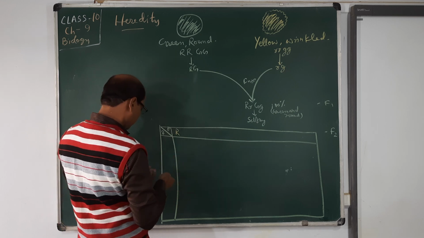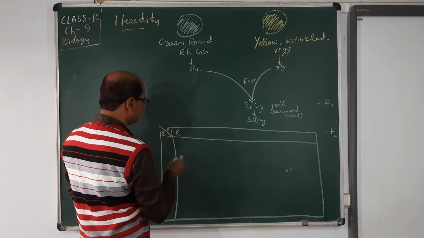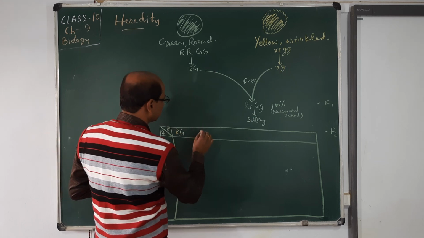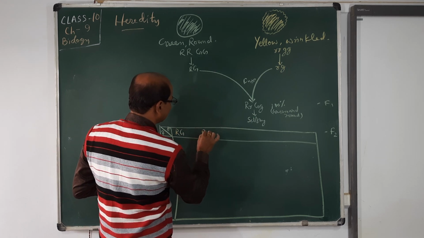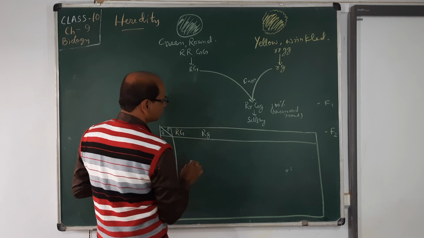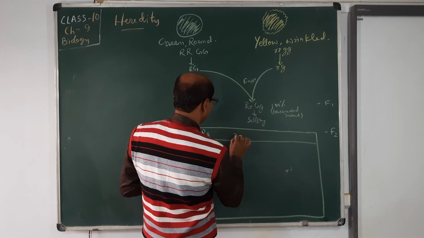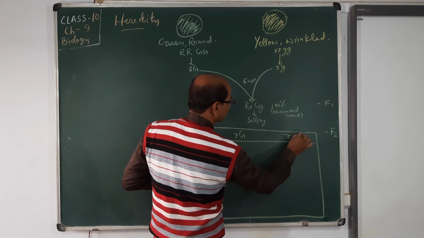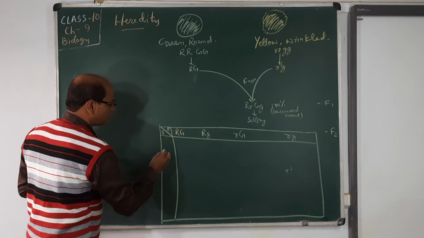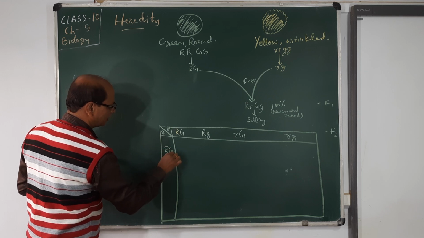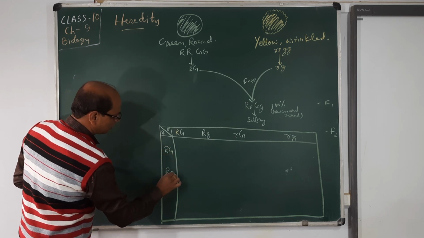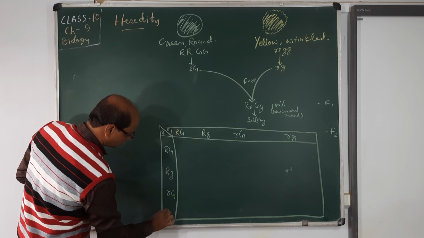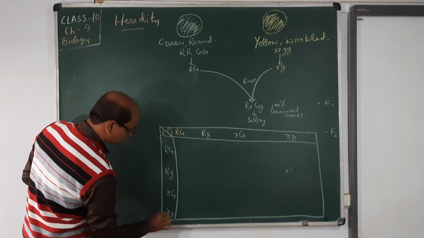For the female there is also RG, Rg, rG, rg.